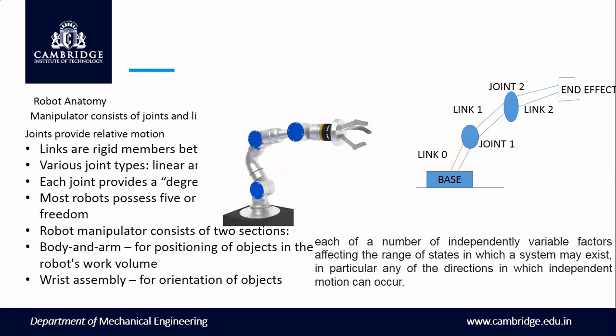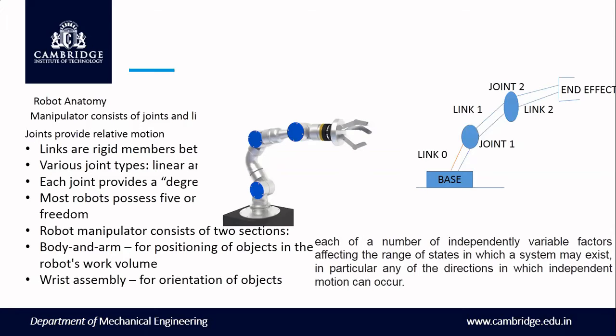The robot possesses 6 degrees of freedom, 5 degrees of freedom system, 4 degrees of freedom system, 3 degrees of freedom system, 1 degree of freedom system, based upon the type of applications. Most robots possess a 5 or 6 degrees of freedom system.